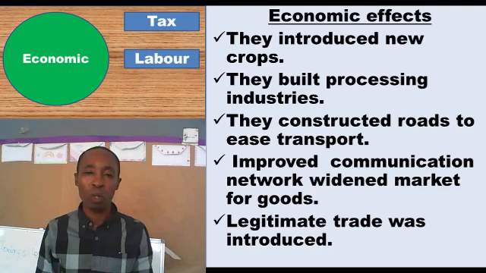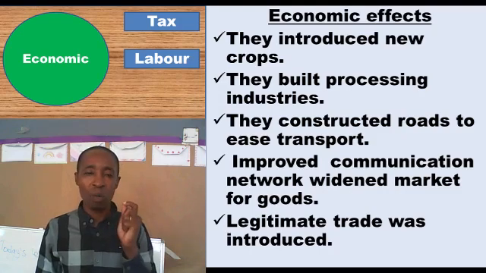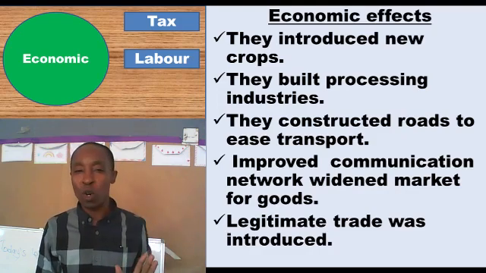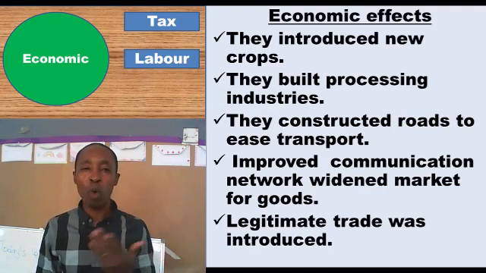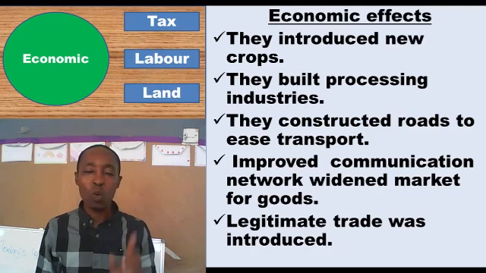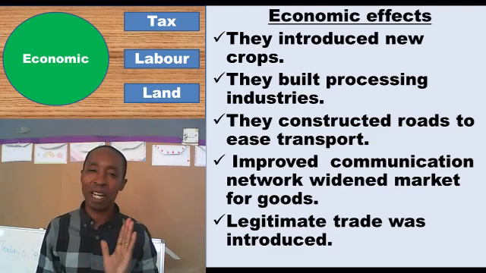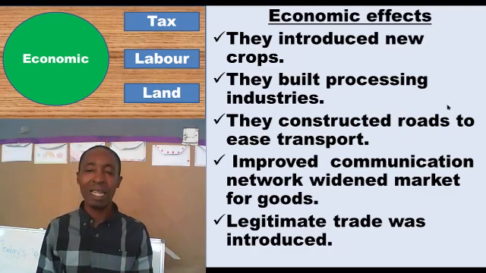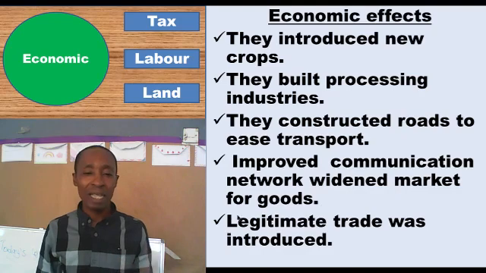Labor was also something that was introduced by these people. They introduced forced labor. But what was attached to it was little pay or no pay at all. In some communities, some people would be whipped as a form of payment. I don't know if I shall grade that as being good. It led to land grabbing. These people grabbed our land. Colonists grabbed our land. To make it worse, they would only target the fertile land. The barren land, they wouldn't bother about that. But the fertile land, they would grab it and actually take it.